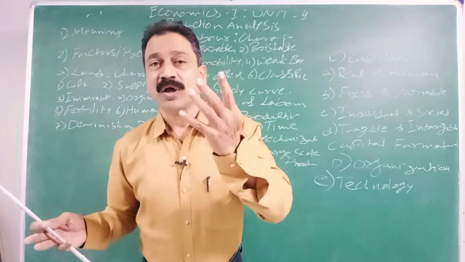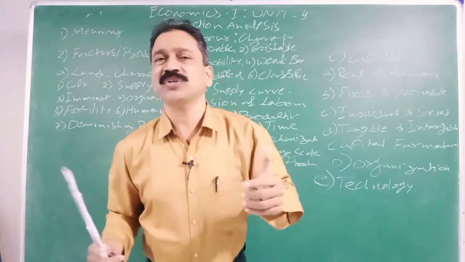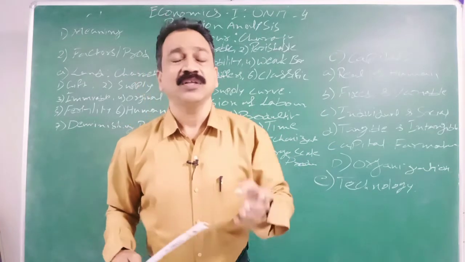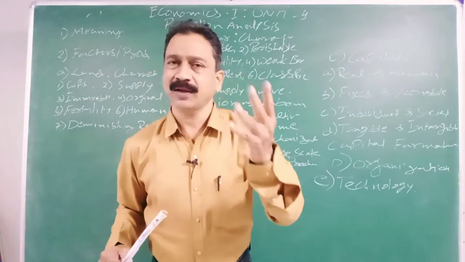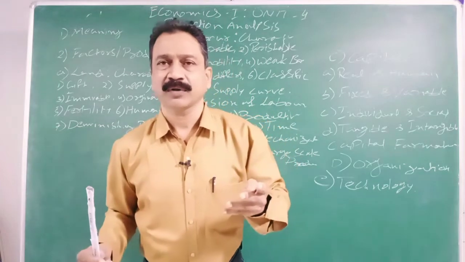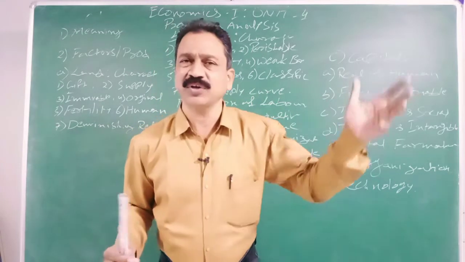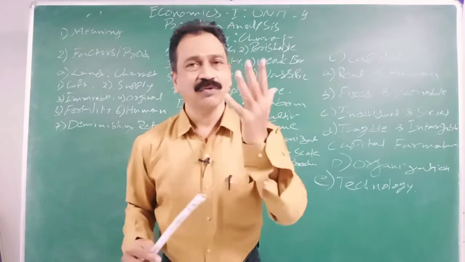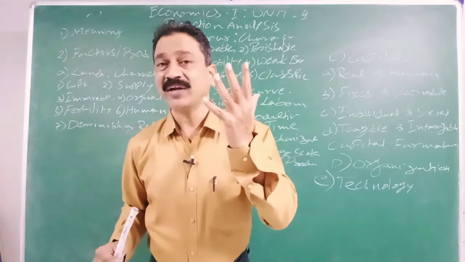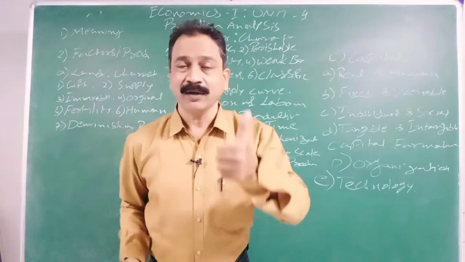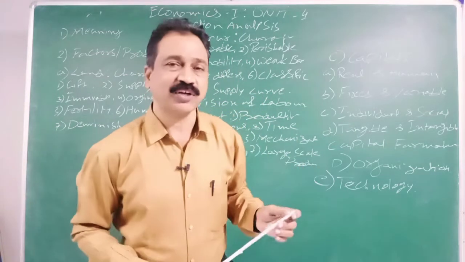These 4 are supported by technology, and the production multiplies. These 4 factors really help production, but technology nowadays is making all the difference. If these 4 factors have to multiply their output, then a 5th factor is needed, that is technology.